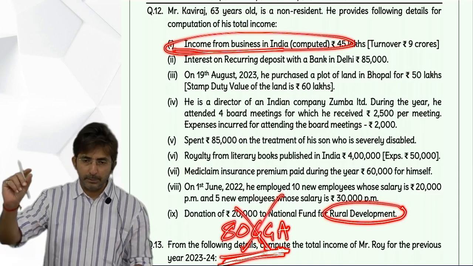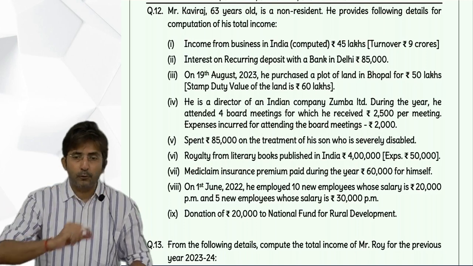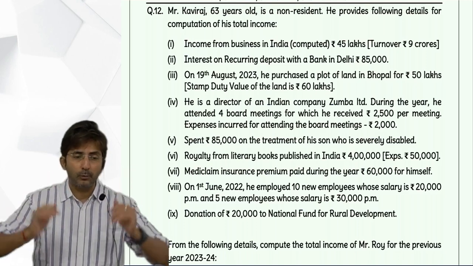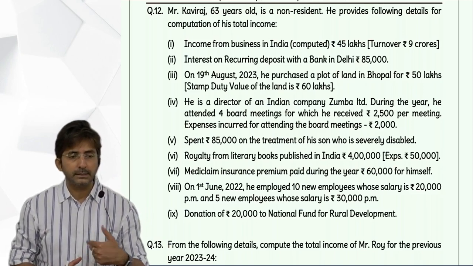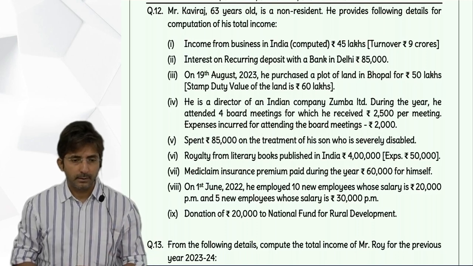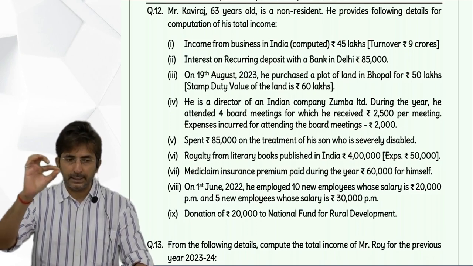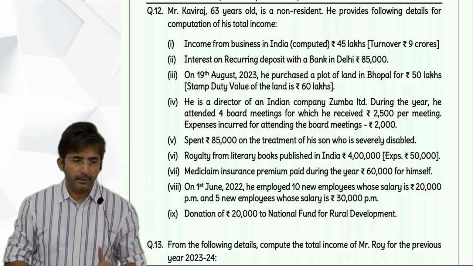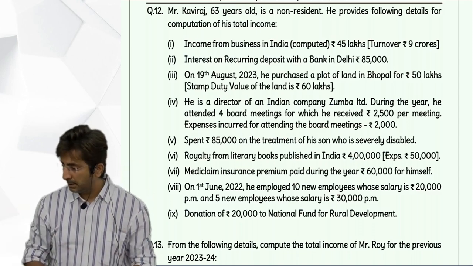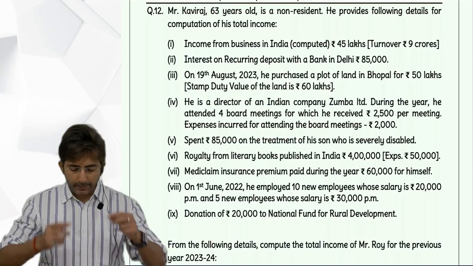So in the statement you can write 80GGA donation to National Fund for Rural Development. In brackets what you will write? Not allowed because assessee is carrying on business. I repeat, you can write like this: 80GGA donation to National Fund for Rural Development, and in brackets mention: not allowed because assessee is carrying on business.